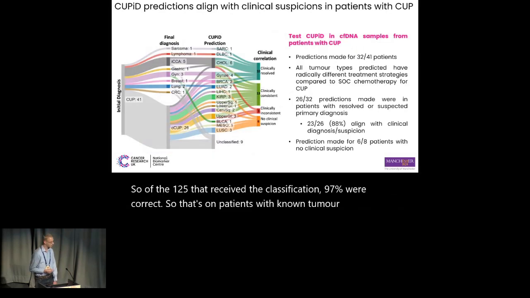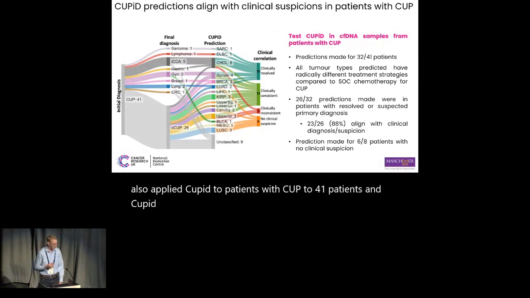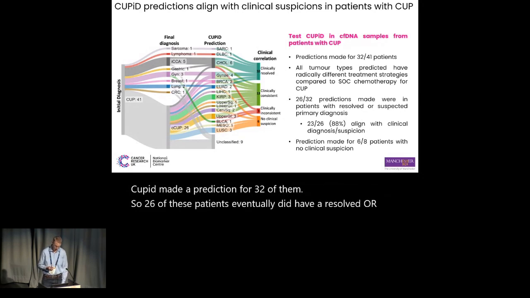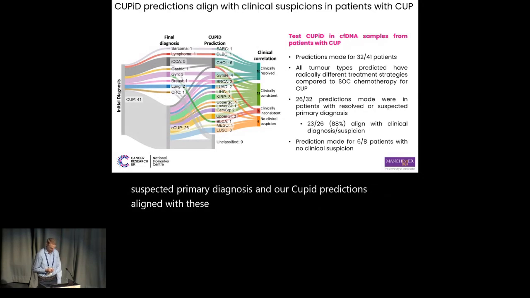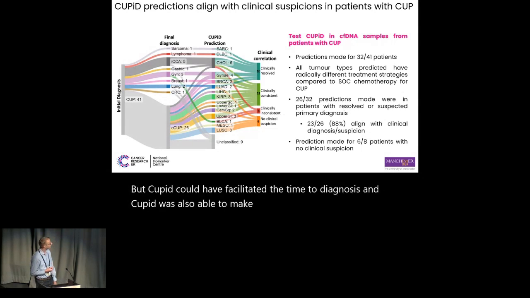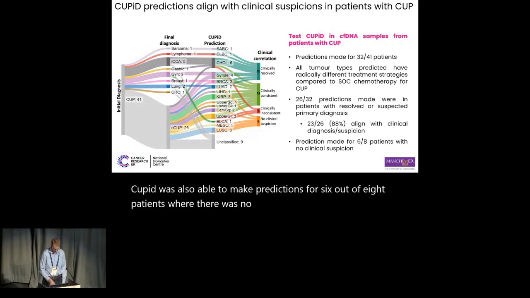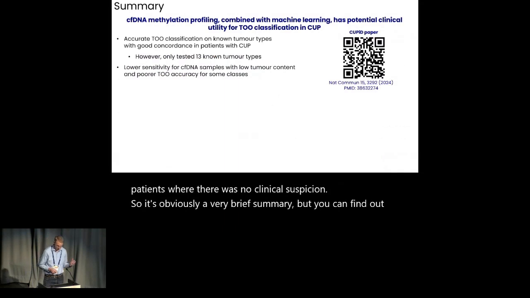We've also applied CUPiD to patients with CUP, to 41 patients, and CUPiD made a prediction for 32 of them. 26 of these patients eventually did have a resolved or suspected primary diagnosis. And our CUPiD predictions aligned with these diagnoses or suspicions 88% of the time. But CUPiD could have facilitated the time to diagnosis. CUPiD was also able to make predictions for 6 out of 8 patients where there was no clinical suspicion. So that's obviously a very brief summary, but you can find out more details in our CUPiD paper.